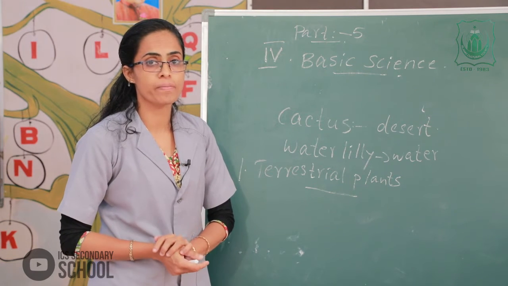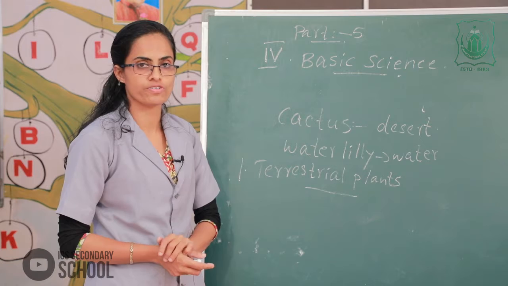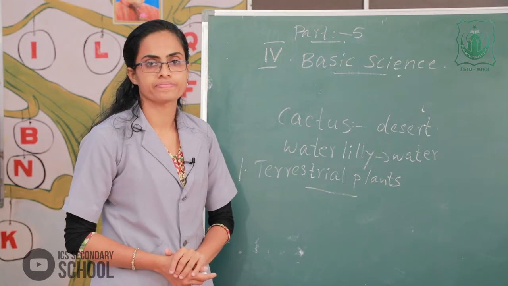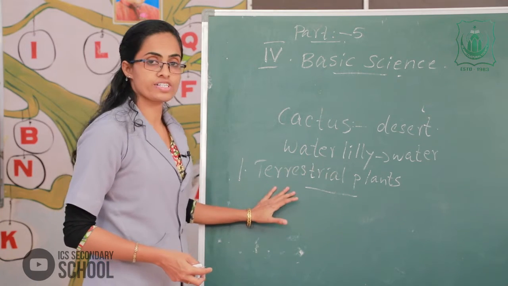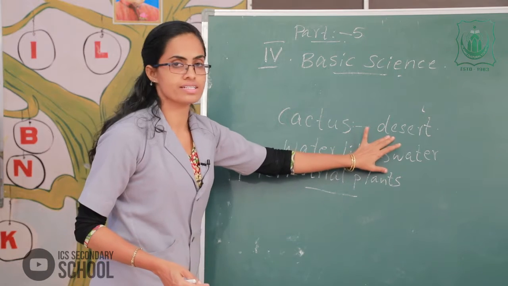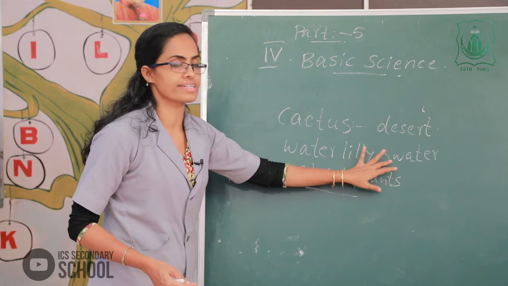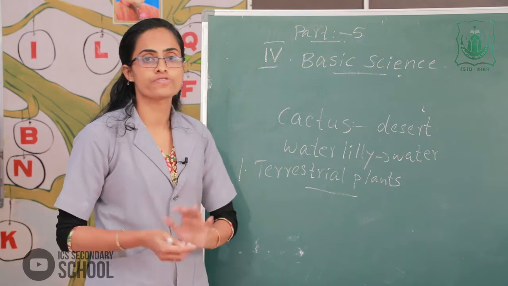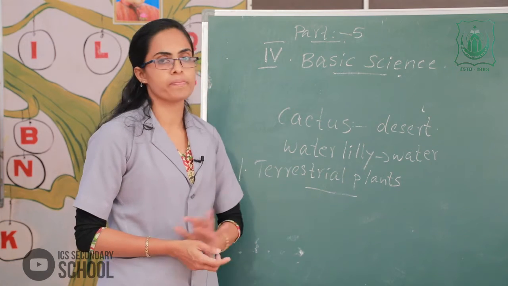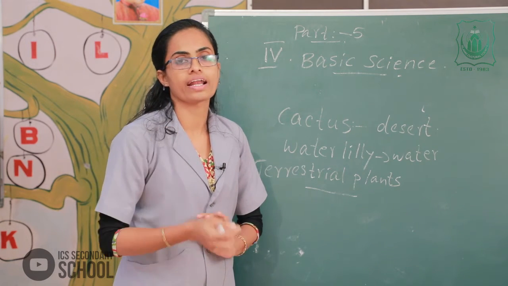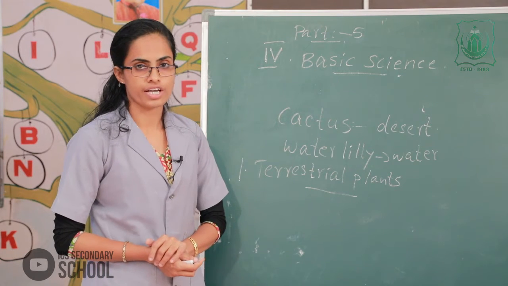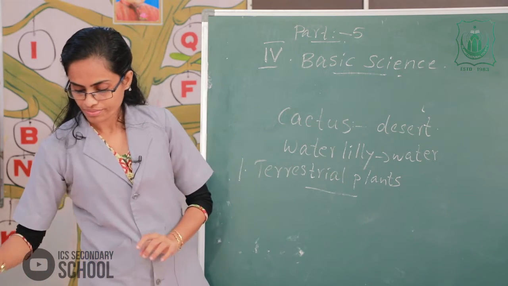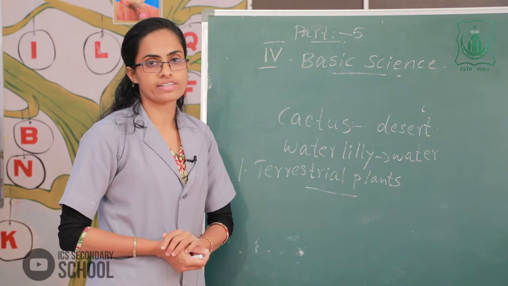Can you say an example of terrestrial plants? Yes, mango tree, coconut tree, etc. These are terrestrial plants. I repeat once more, the cactus plant grows in desert and water lily grows in water. And the next one, terrestrial plants. The different types of plants, the first one, terrestrial plants, the plants that grow on land. All of you understand what I say? Yes. The next one, there are different types of terrestrial plants.